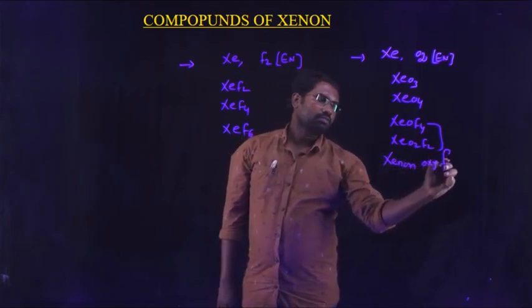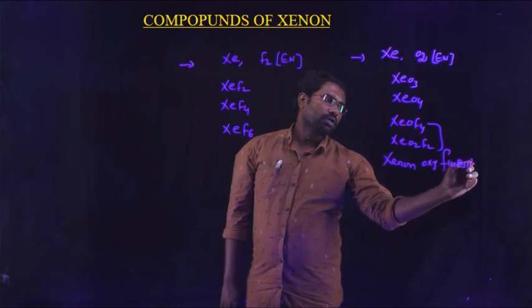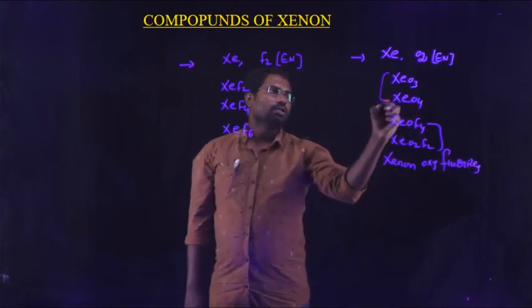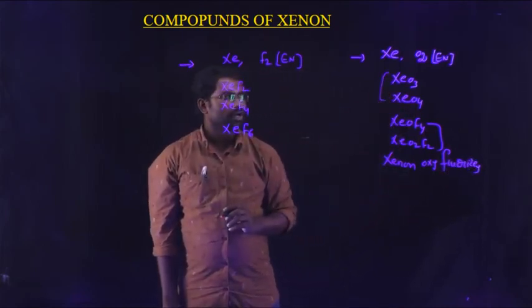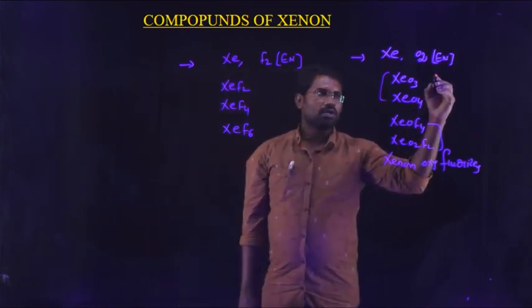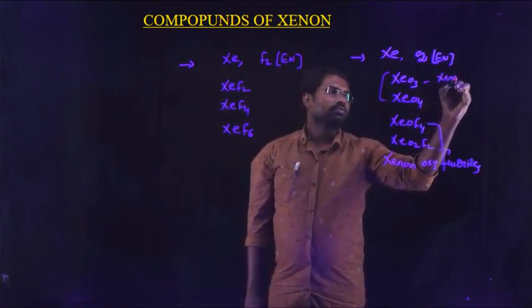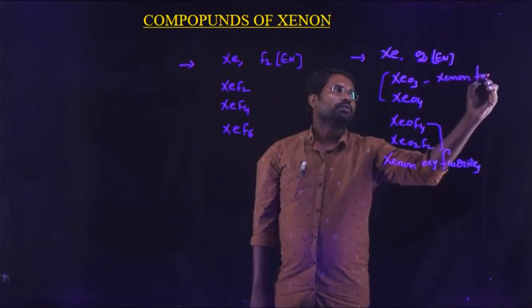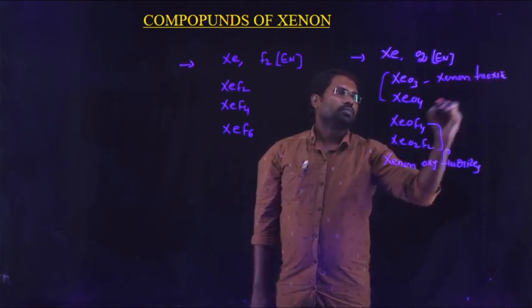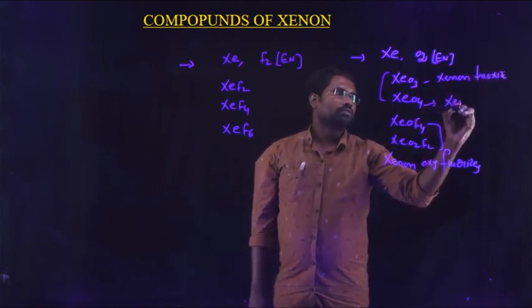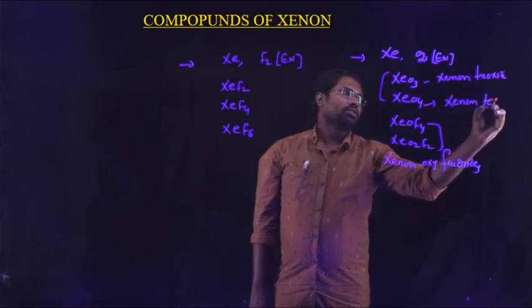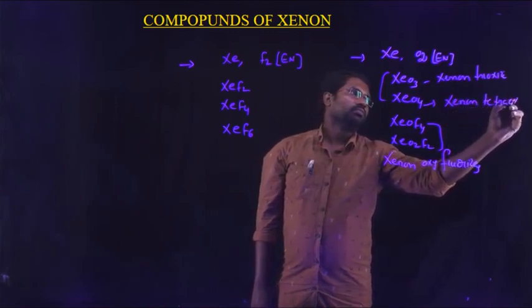These two are xenon oxides: xenon trioxide and xenon tetroxide.